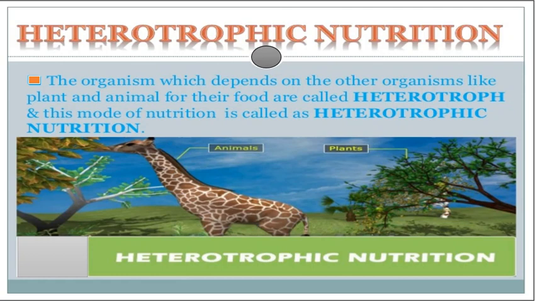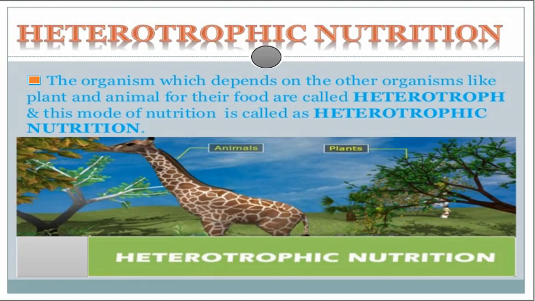In the previous lecture, we had already learned about autotrophic nutrition and discussed two activities related to it. Today we are going to learn about heterotrophic nutrition. What is the definition of heterotrophic nutrition?